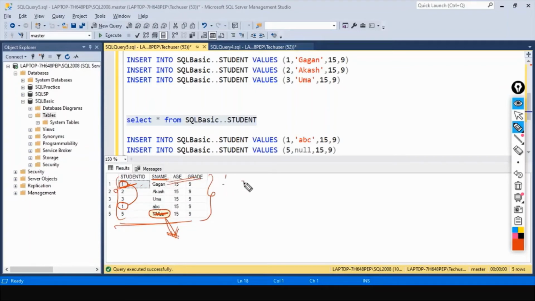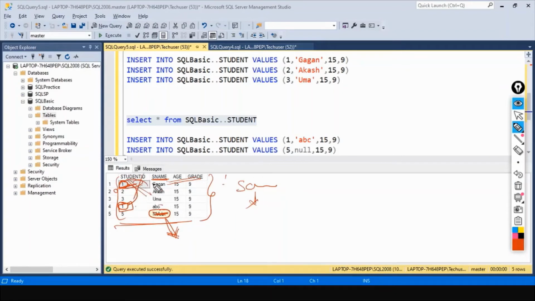You can't have the same bank account ID for 2 persons. In the same way, here the student ID for 2 different students is the same, which is again not right.